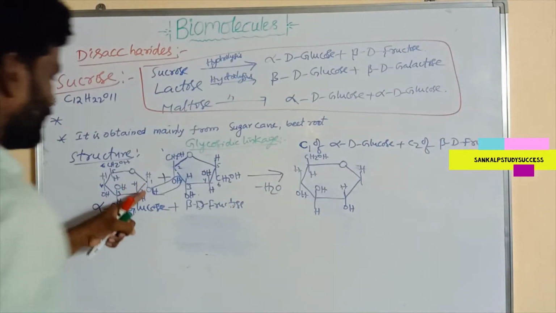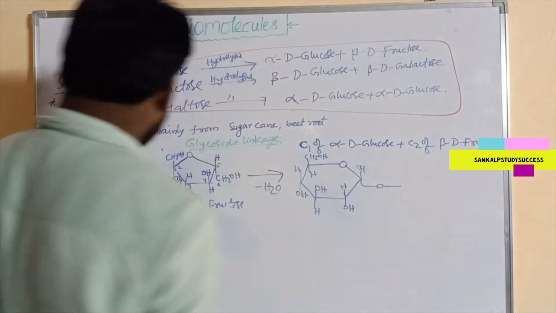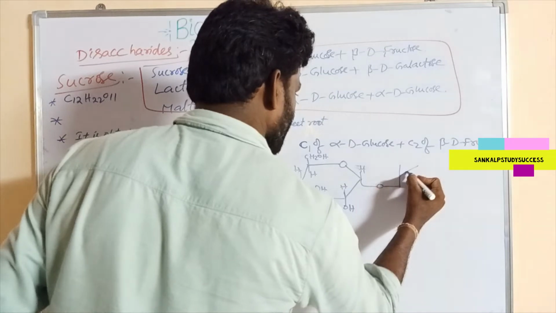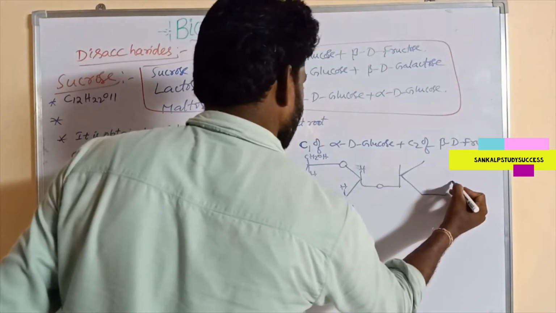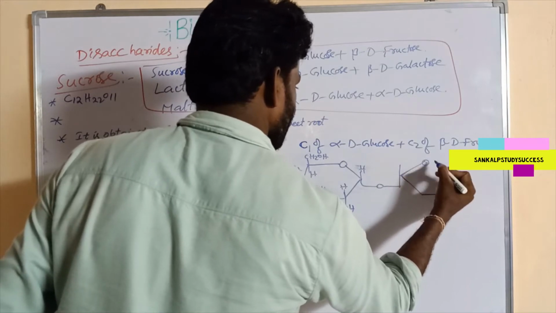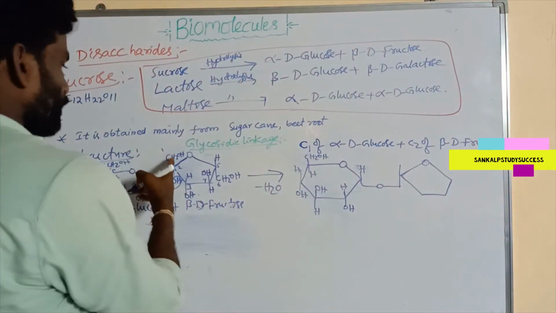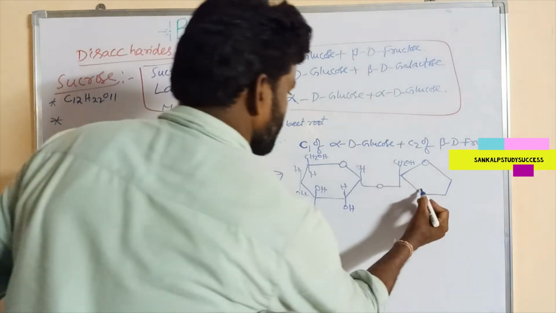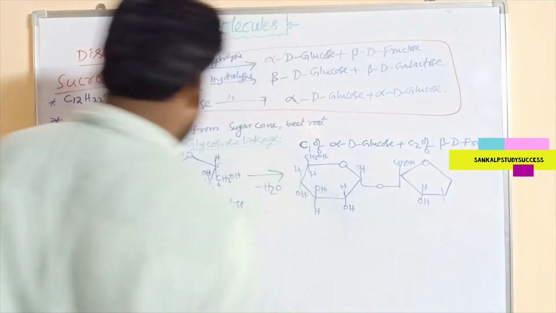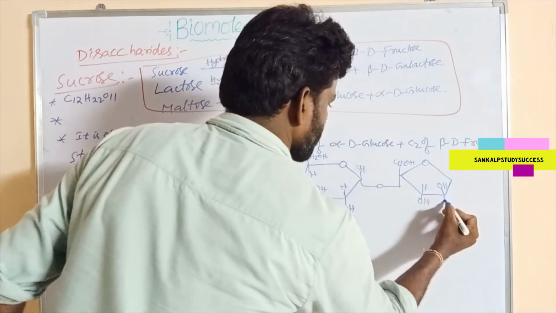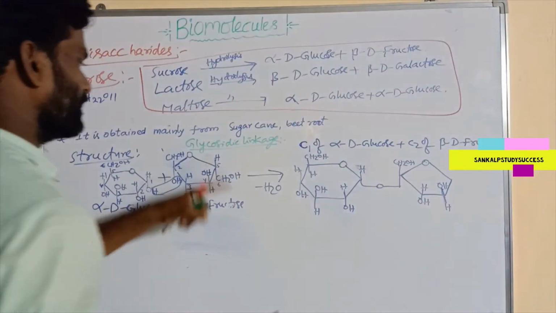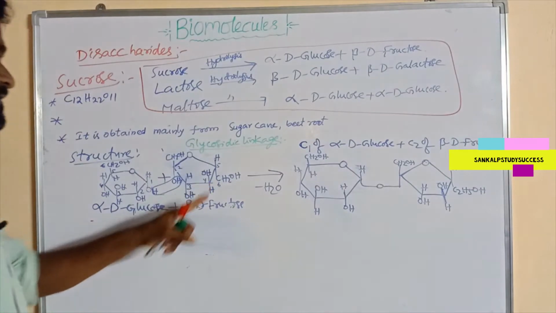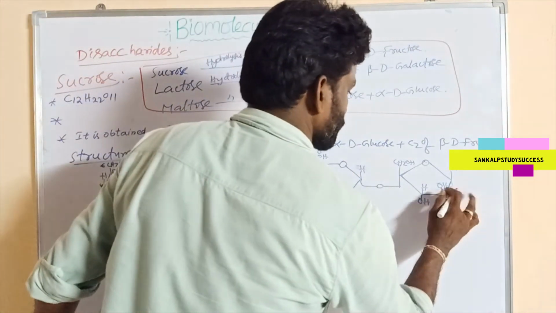This is the oxide linkage. Right, so this is CH2OH, here H and OH are there, here OH, OH and H are there, here H, OH group is there, CH2OH, sorry, this is CH2OH.